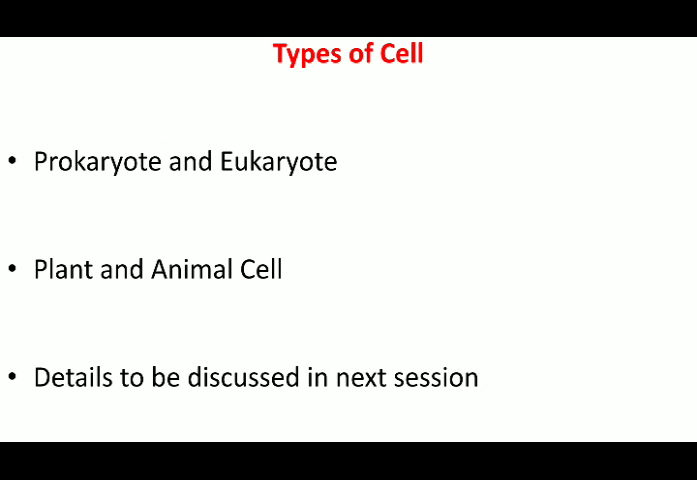Then, eukaryotic cells are broadly categorized into two: plant cell and animal cell. A plant cell has a cell wall, chloroplast, vacuole, and many other distinguishing features as compared to the animal cell. All these things would be discussed in our coming sessions.